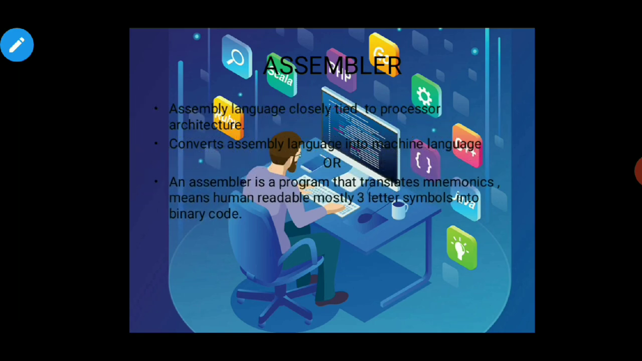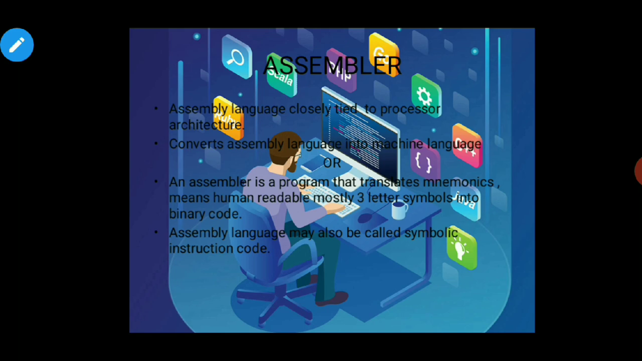And you can define the assembler as this: an assembler is a program that translates mnemonics, means human readable, mostly 3 letter symbols into binary code. 3 letters, I have given the examples like ADD, SUB, almost it's always 3 letter symbols, okay. And this language can also be called as symbolic instruction code. So students, please note this point.